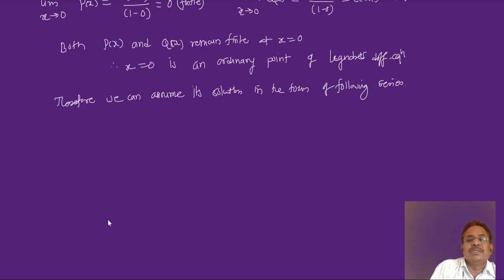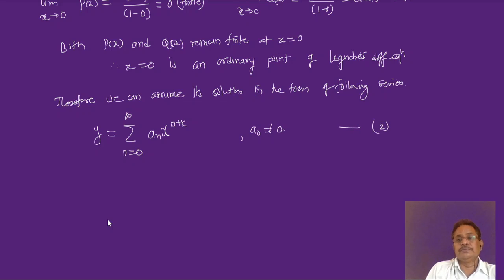Actually we should not write all these statements there, but sometimes it is required. So y is equal to, we are assuming a series of this form, infinite series, summation n equal to 0 to infinity an times x raised to n plus k, and every time this a0 should not be equal to 0. Call this equation 2. Equation 1 we have written. Now let's go for equation 2. That is what we got, equation 1 and equation 2.